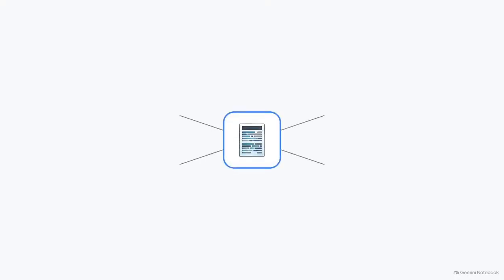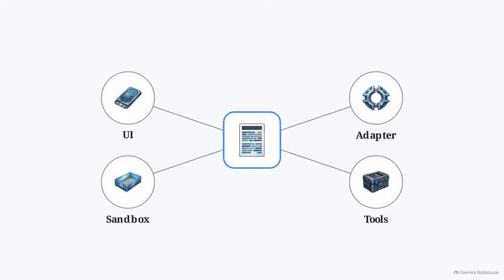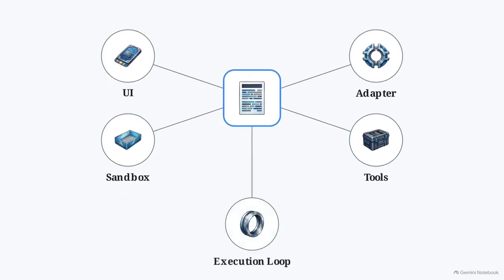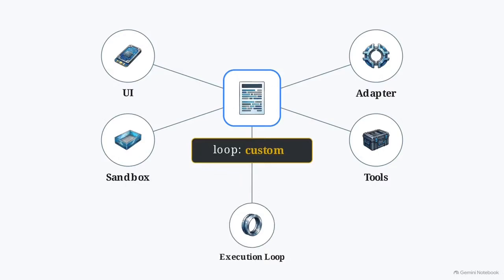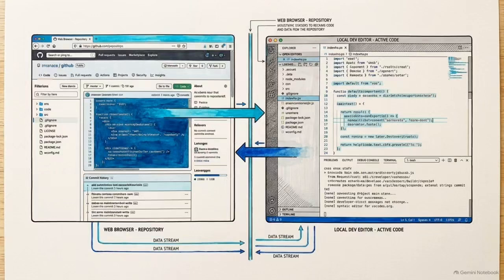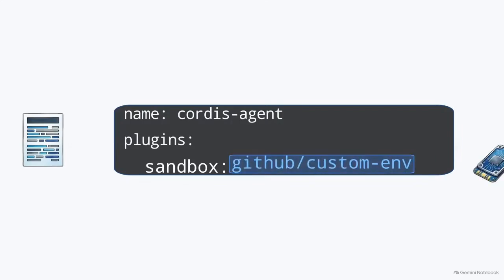Under Cordis, the adapter, tools, UI, and sandbox are distinct plugins mapped through a single configuration file. Even the central execution loop is treated as a swappable plugin, replaced by altering a single line of text. By isolating every functional piece as a separate dependency, the developer regains control over the agent's operating environment. In practice, to bypass a restrictive sandbox and hook up a custom environment from an open-source repository, you only need to update one line of YAML.